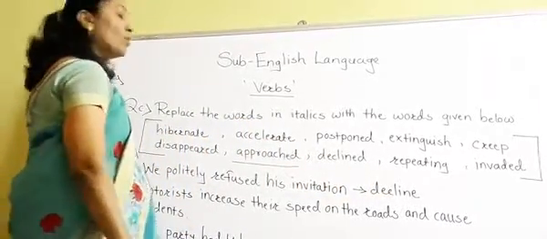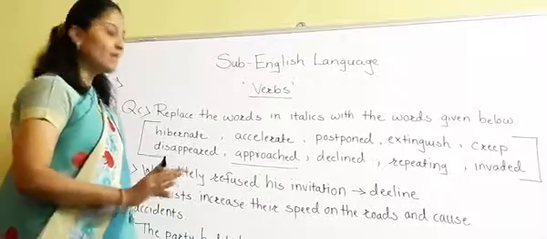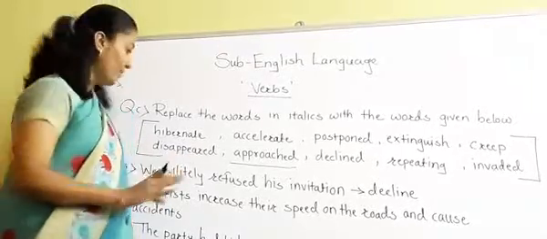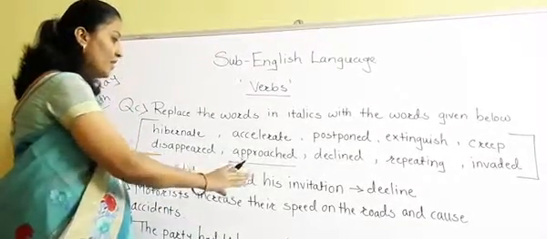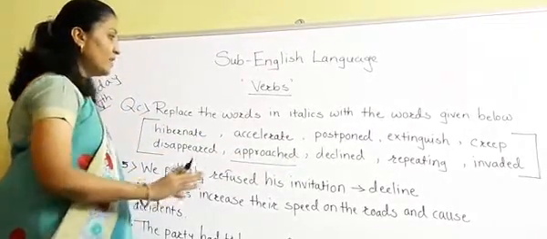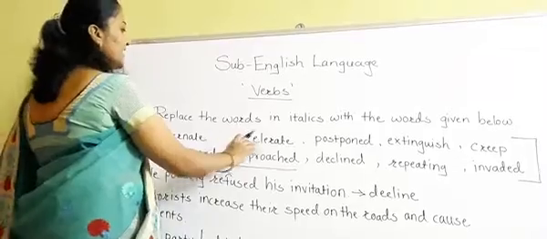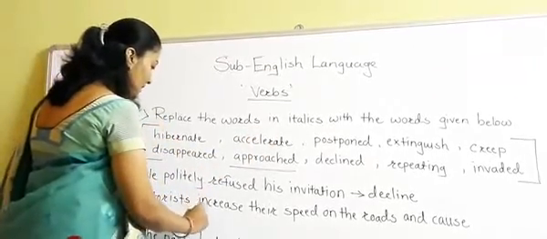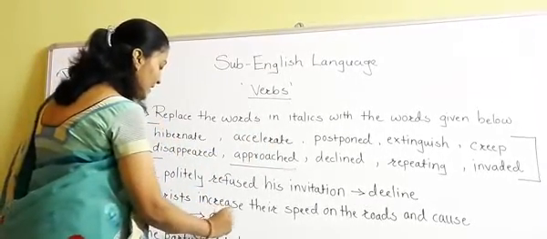Motorists increase their speed on the road and cause accidents. Now those whose parents are driving motorcycles, they know how people increase their speed on the road and cause accidents. Okay. So increase the speed, what is the word for that? Accelerate. So the answer here is accelerate.